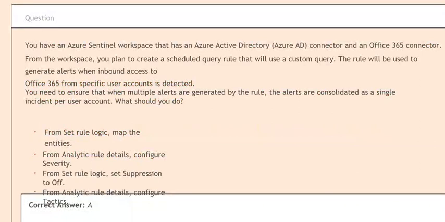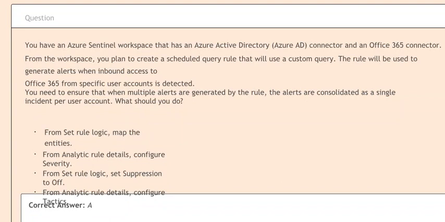Question is, you have an Azure Sentinel workspace that has an Azure Active Directory, Azure AD connector, and an Office 365 connector. From the workspace, you plan to create a scheduled query rule that will use a custom query. The rule will be used to generate alerts when inbound access to Office 365 from specific user accounts is detected. You need to ensure that when multiple alerts are generated by using the rule, the alerts are consolidated as a single incident per user account.